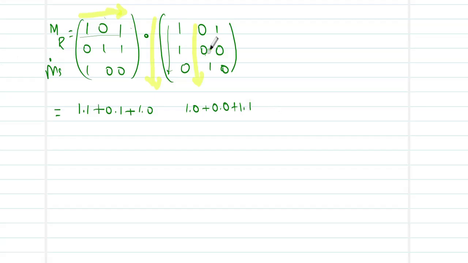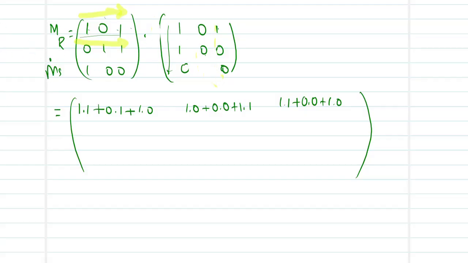Next, you shift your column for the third one: first row, third column. So what will be the matrix entry? 1 into 1 plus 0 into 0 plus 1 into 0. So my first three elements have been obtained. Now I have completed the first row, so I move to the second row. I repeat the same action with the first column, second column, and then the third column with my second row.